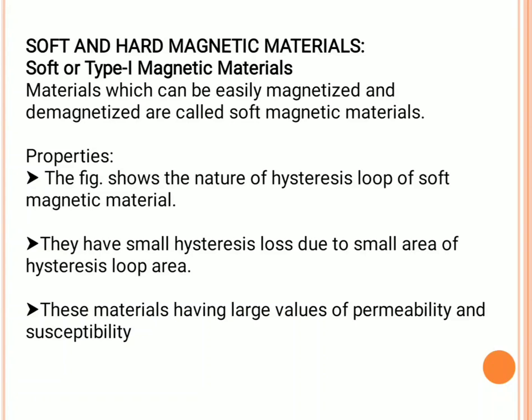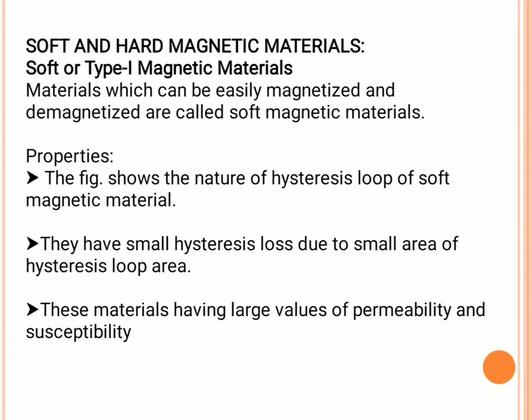So that's why soft magnetic materials are used in regular applications in the engineering sector, like transformers, motors, generators, etc. So here we discuss the properties of soft magnetic material.